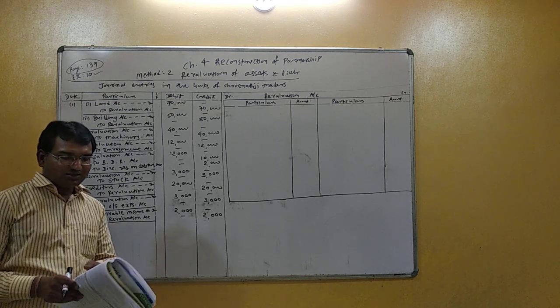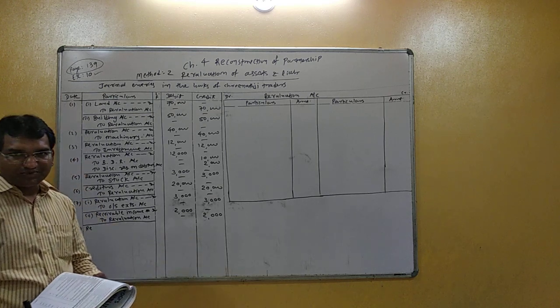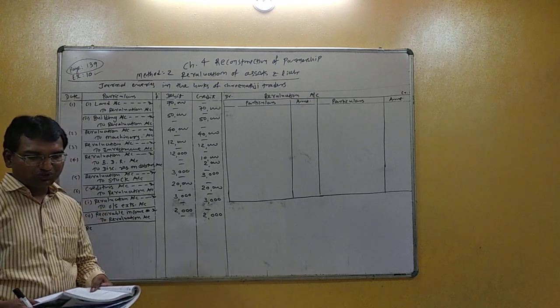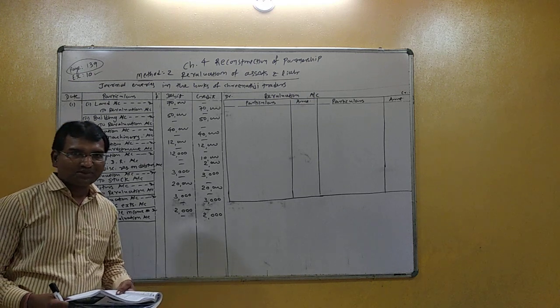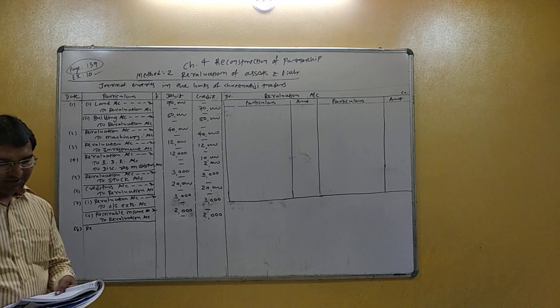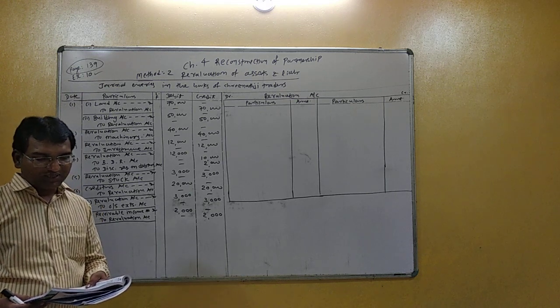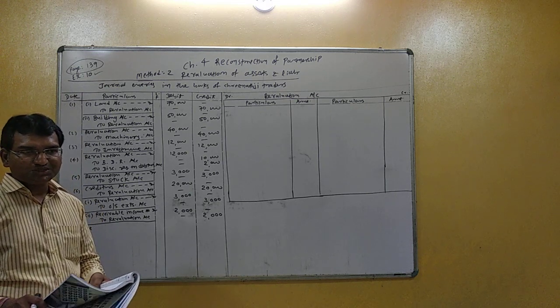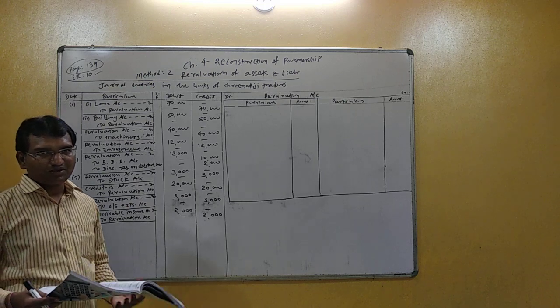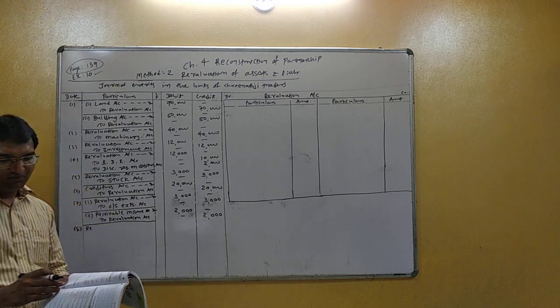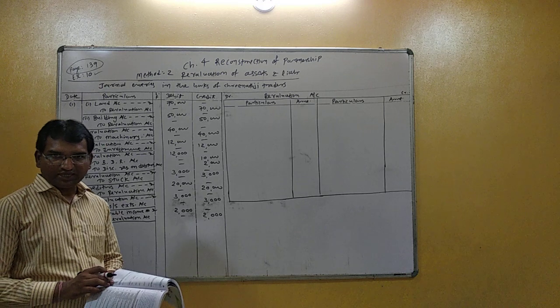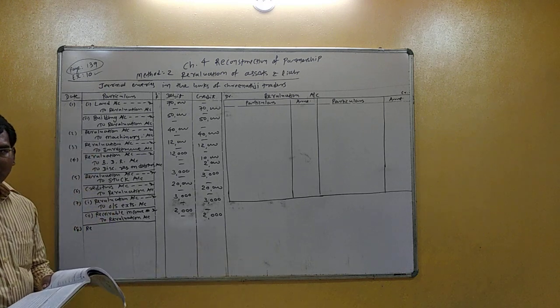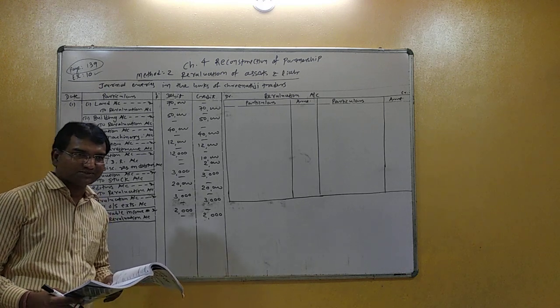Right? Here 7 adjustments are given about revaluation of assets and liability. First adjustment, the value of land is to be increased up to rupees 2,50,000. Old value of land is 1,80,000 and new value of land is 2,50,000.